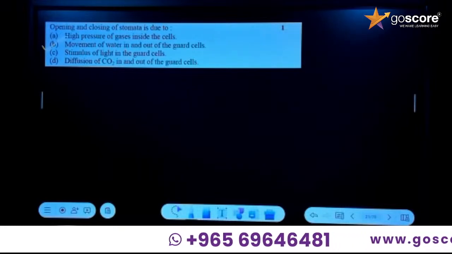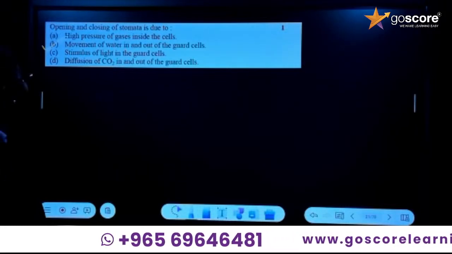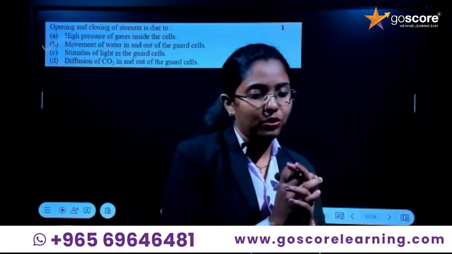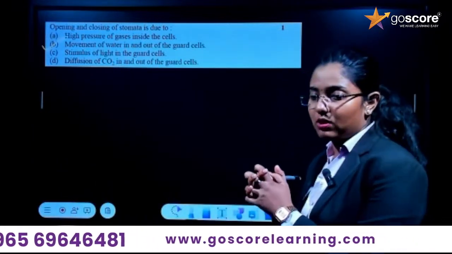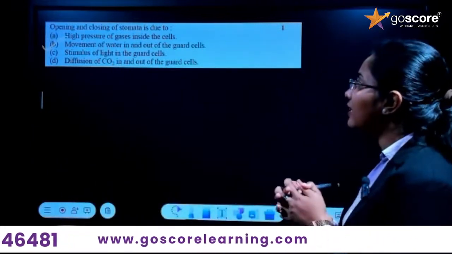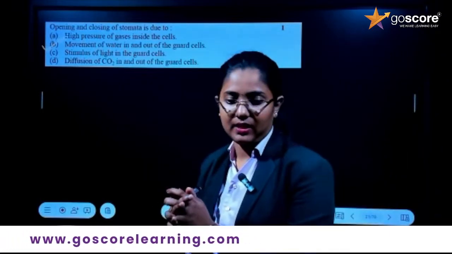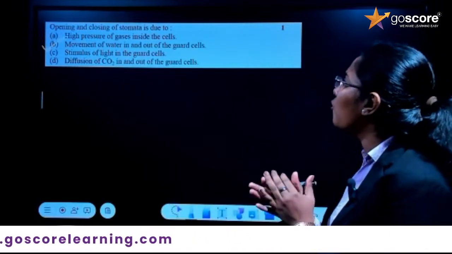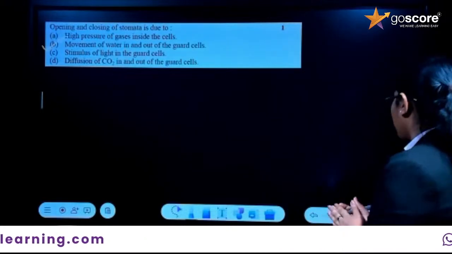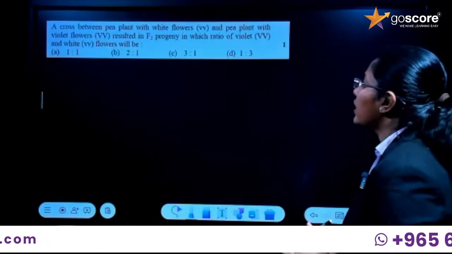That is also wrong. So what is the correct option here? Opening and closing of stomata is due to... Opening and closing of the stomata is due to movement of water in and out of the guard cells. It is completely due to the movement of water in and out of the guard cells. So we'll be moving to the next question.